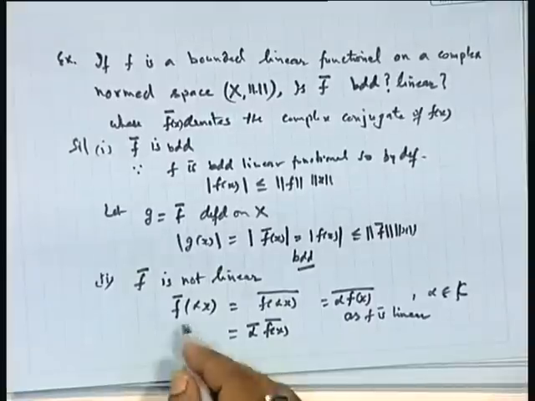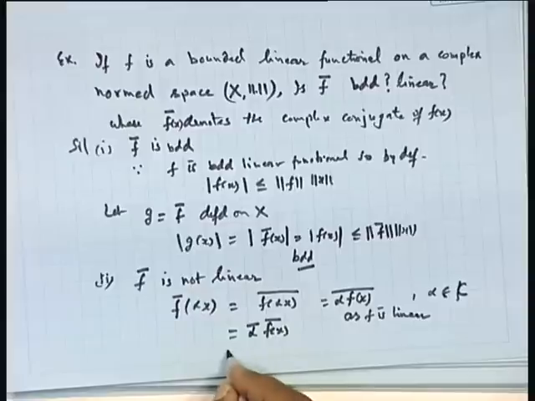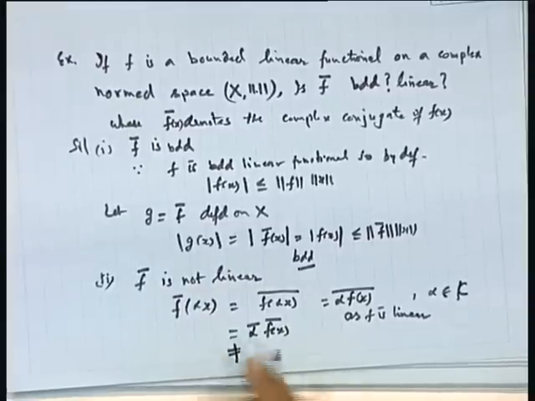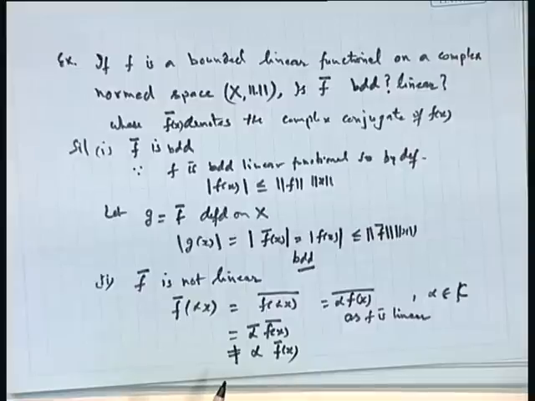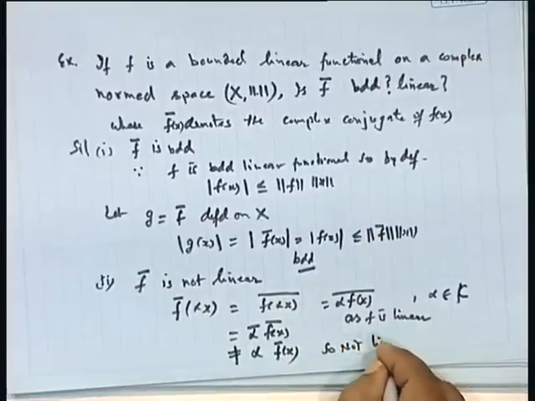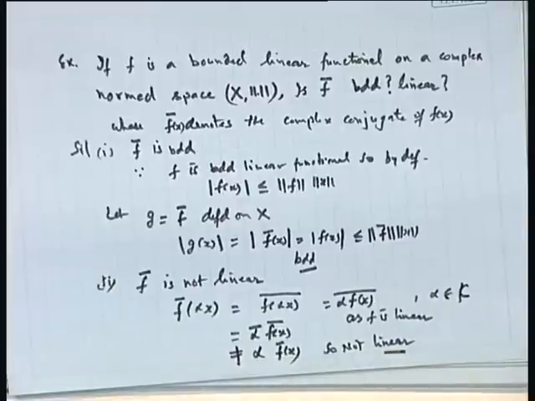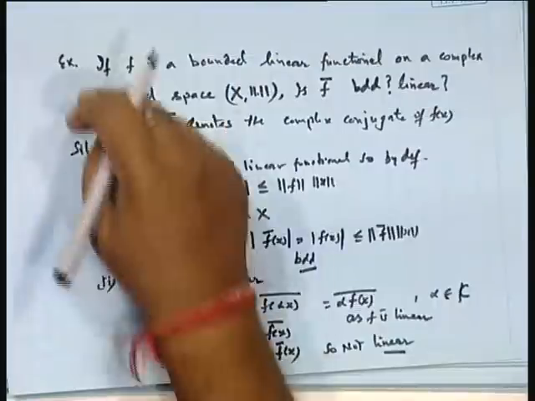Clear? It means f bar of alpha x is not equal to alpha times f bar x. So, it is not linear. So, function f is bounded and linear, but the conjugate of this will remain bounded, but not linear. So, that is interesting.